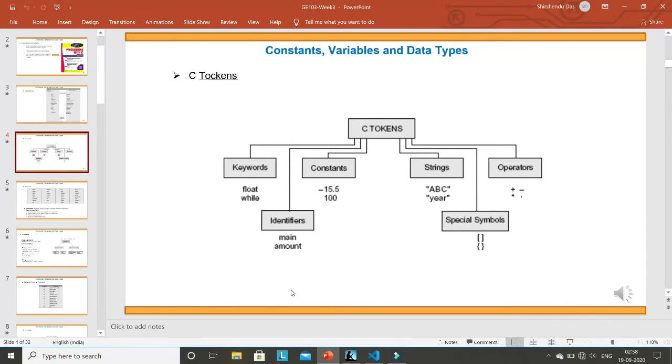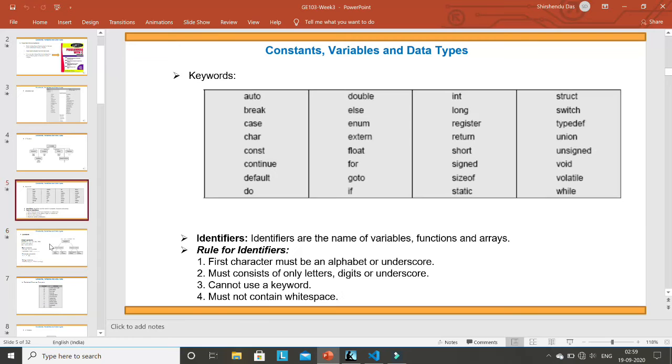So what are the different types of identifier used in C? The rules for identifier: the first character must be an alphabet or underscore. Must consist of only letters, digits, and underscore. Cannot use a keyword. Must not contain white space. So these are the rules for identifiers.